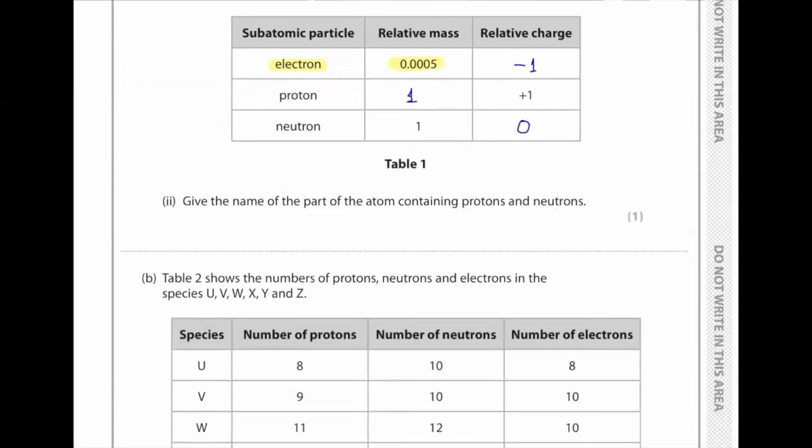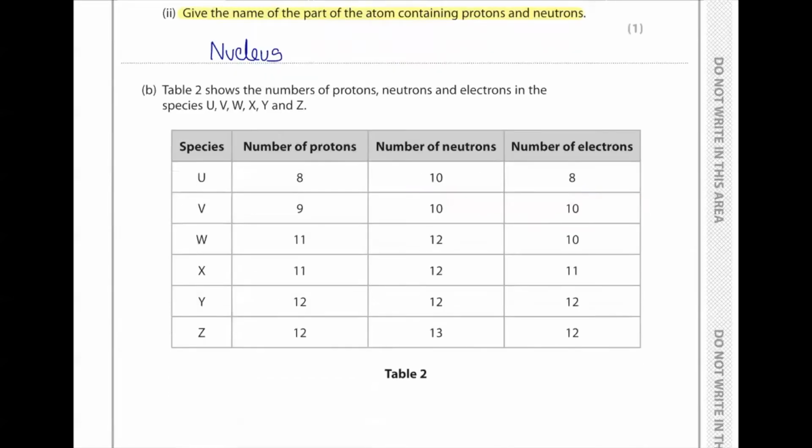Now the question says, give the name of the part of the atom containing protons and neutrons. We know that protons and neutrons are contained within the nucleus. So nucleus. Part B. Table 2 shows the number of protons, neutrons, and electrons in the species